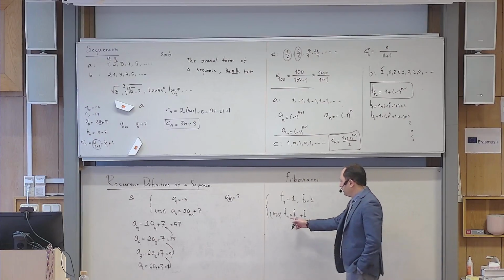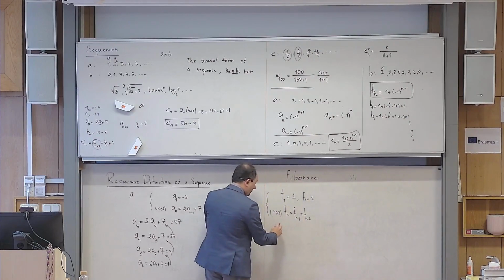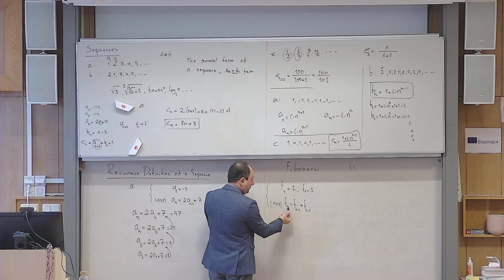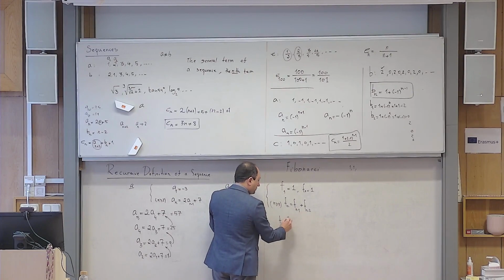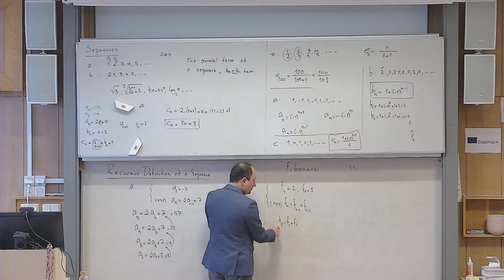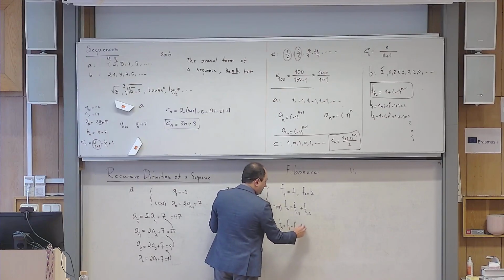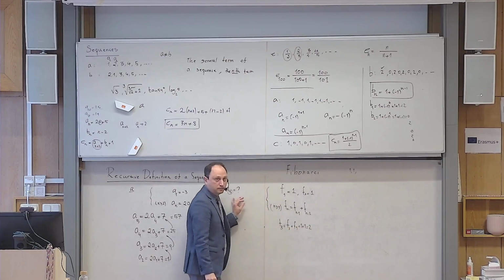Why? Because when you want to write f number 3, let us do it analytically here. I want to know f3, so I have to replace n with 3 everywhere. So this becomes f of 3 minus 1, which is 2, plus f of 3 minus 2, which is 1. Can I calculate f3 now? Yes, because f1 and f2 are directly given. So this becomes 2. One more.